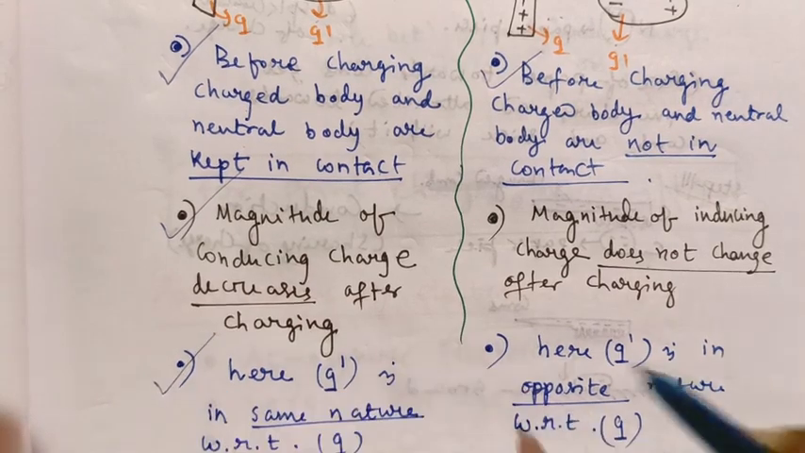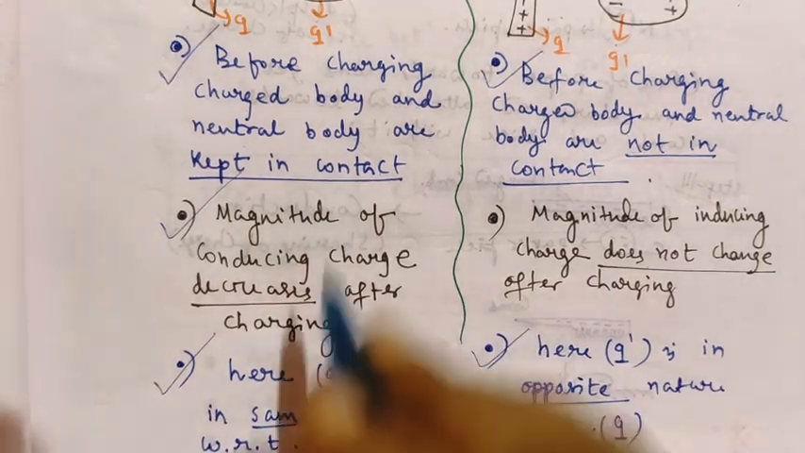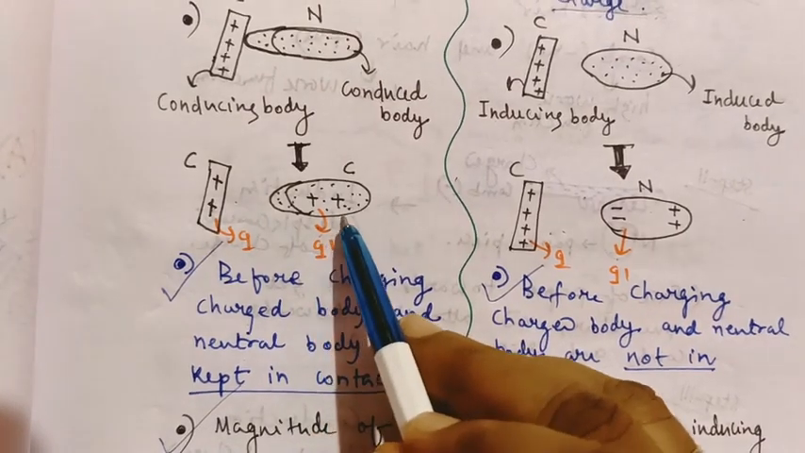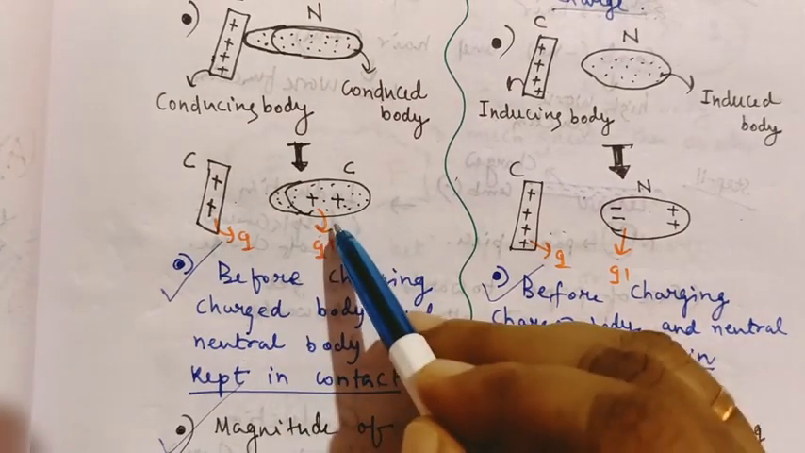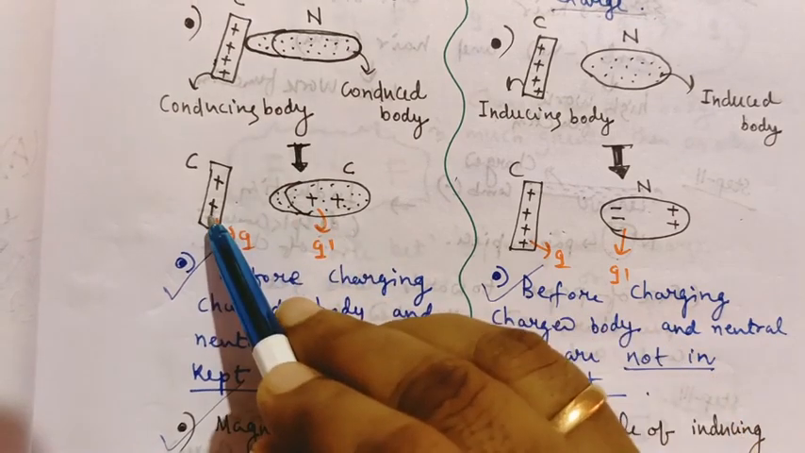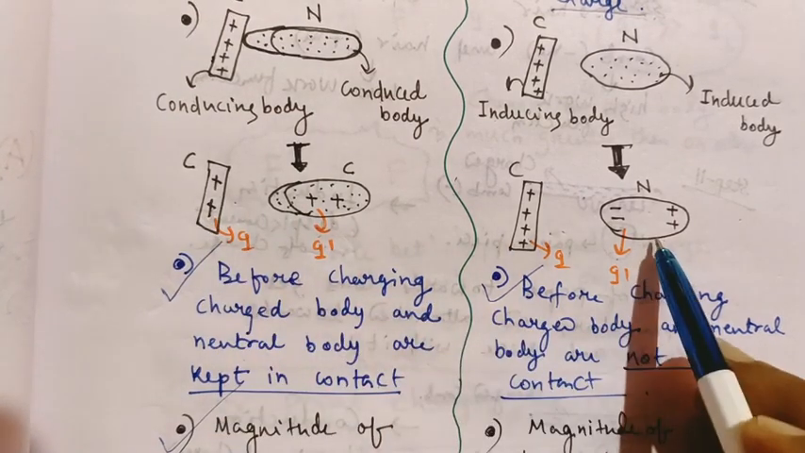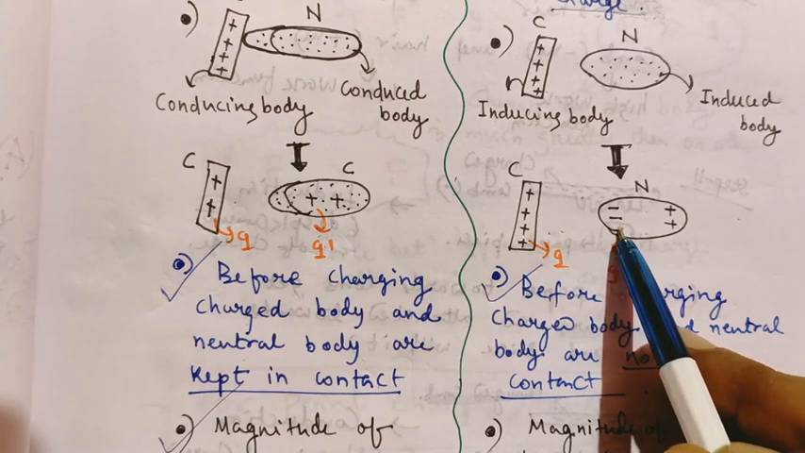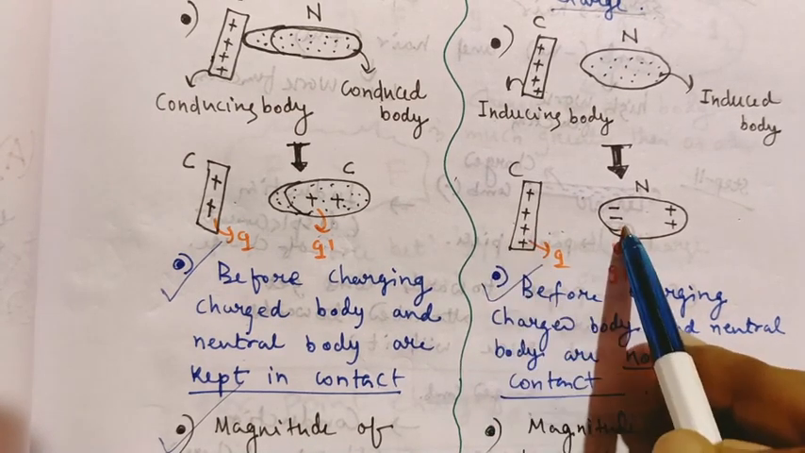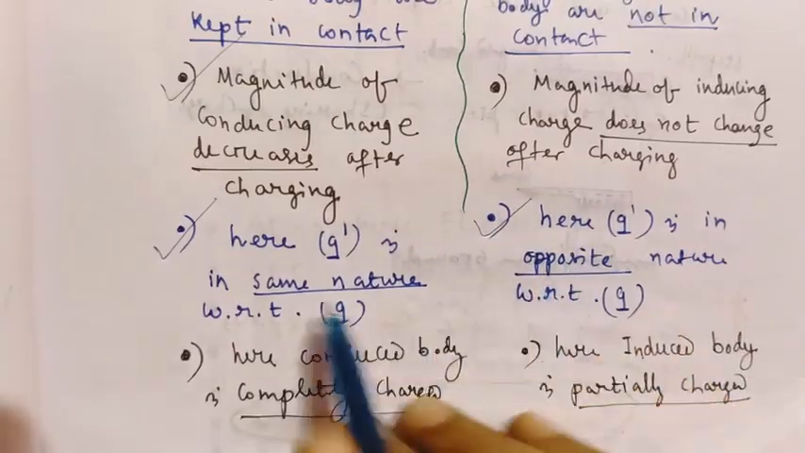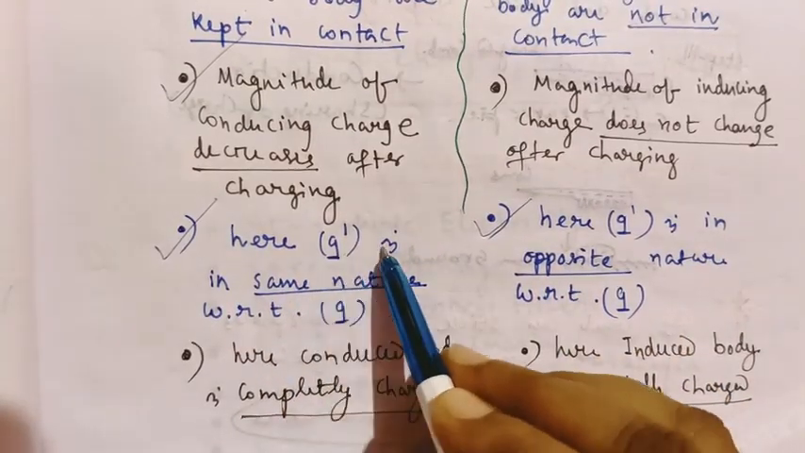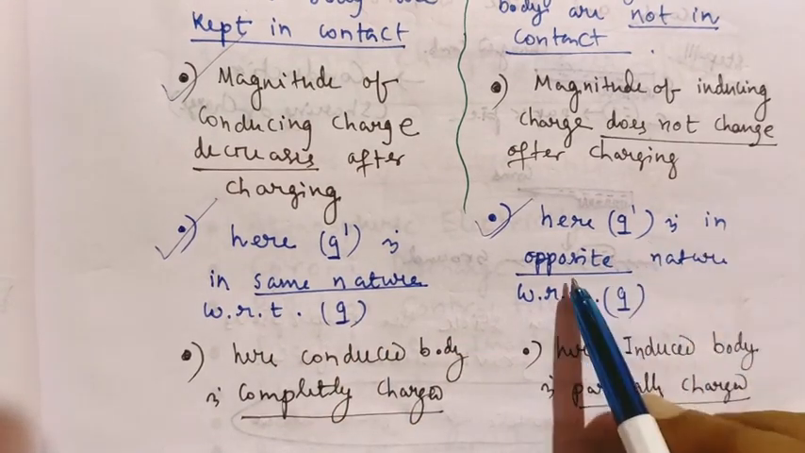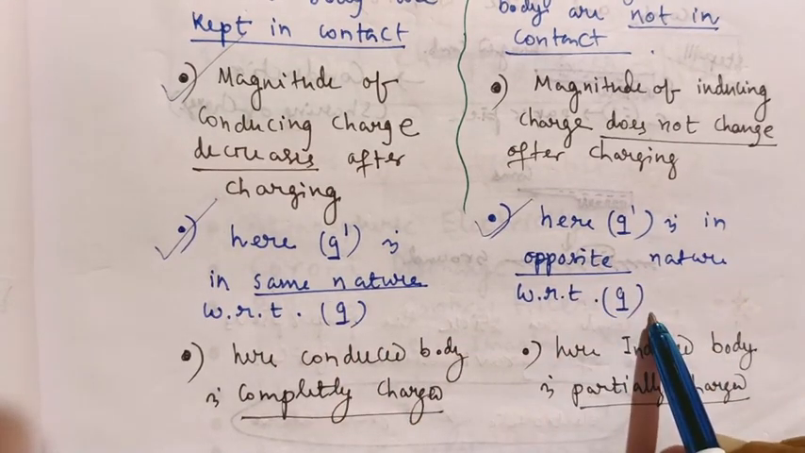Now another point. You see the diagram: here the conduced charge nature is the same as the conducing charge. But here you see the diagram, the charge of the induced body, the induced charge, is opposite to the inducing charge. So this point is also written here. Here Q dash is the same nature with respect to Q. Here Q dash is opposite nature with respect to Q.